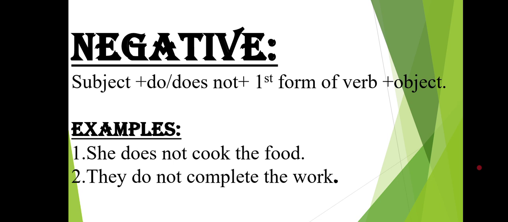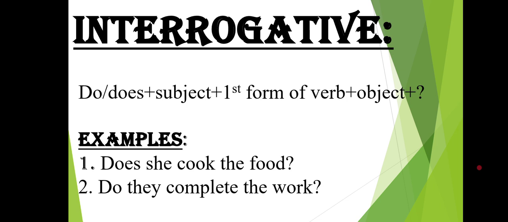Now we are left with the last form of simple present tense, that is interrogative sentences. Interrogative sentences are actually question sentences in which we ask a question. So what is its structure? The structure is, what we need to do is to shift the helping verb first, then the subject, then the first form of the verb, then the object, and in the last we need to add a question mark.